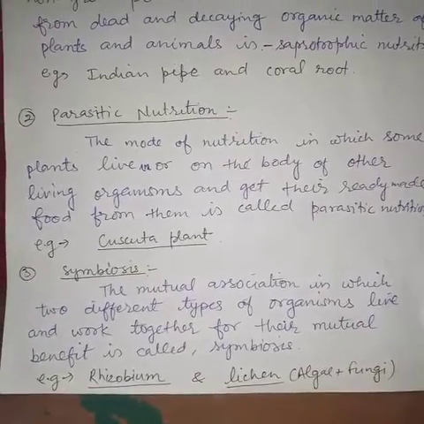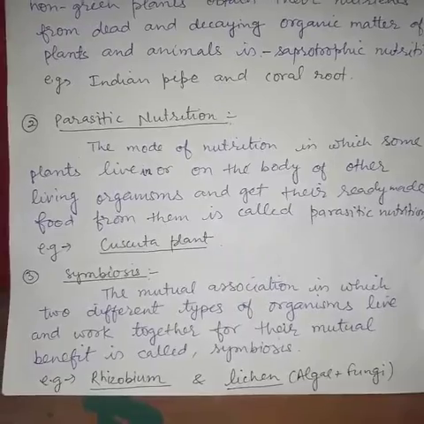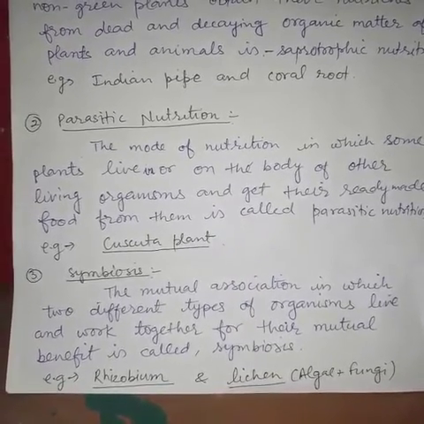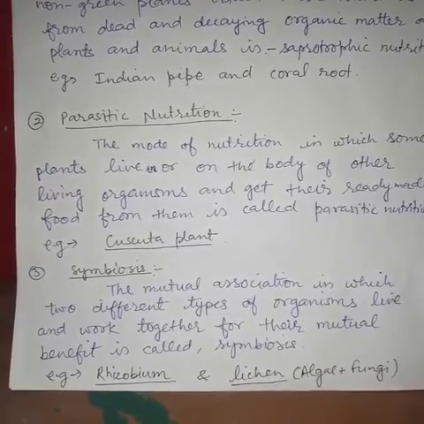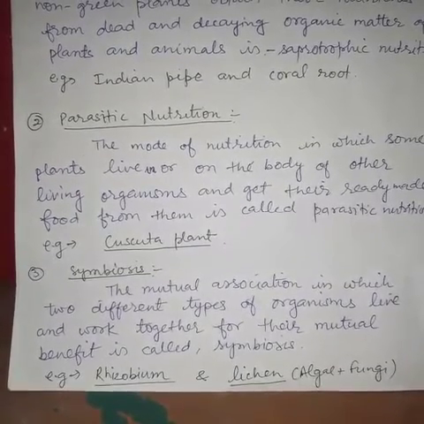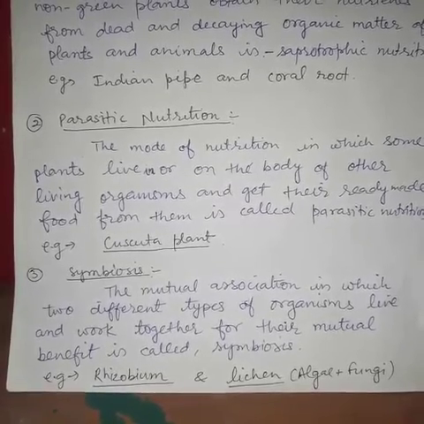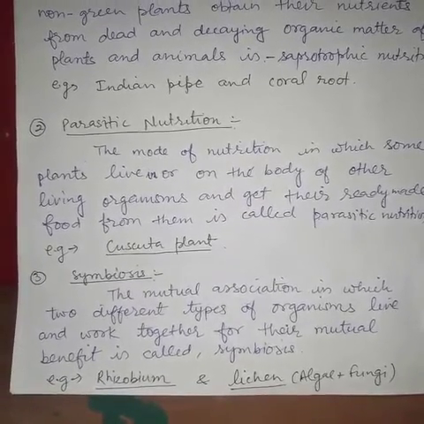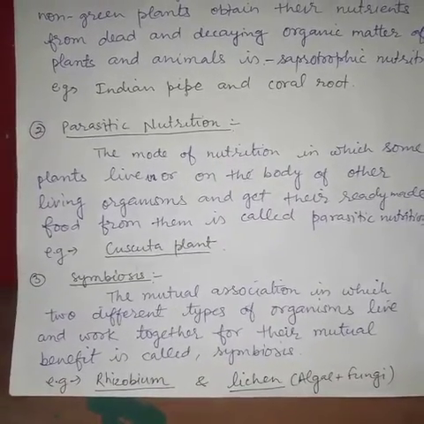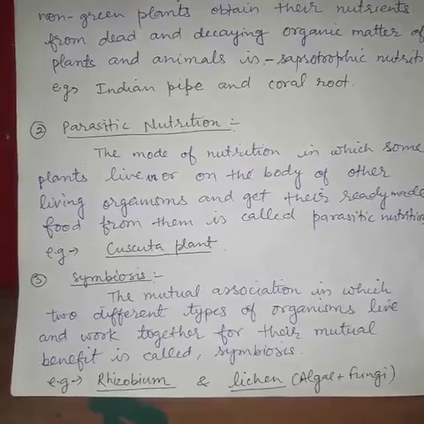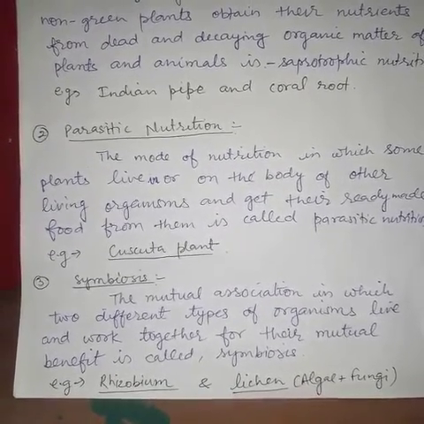Next is symbiosis. Symbiosis means mutual relationship. We can say that the mutual association in which two different types of organisms live and work together for their mutual benefit is called symbiosis. For example, Rhizobium and lichen.